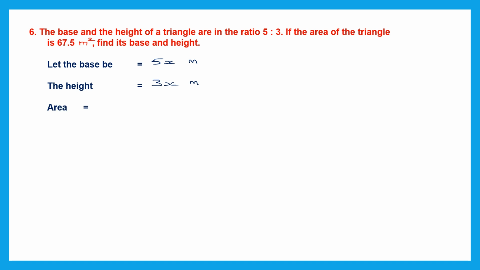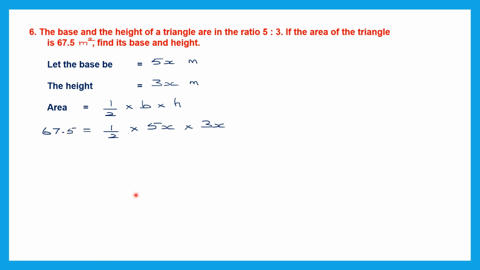Now we can find the area with the help of the formula half base into height. So that is half into base into height. So 1 by 2 into base. How much is base? 5x, and height is 3x. And we've also been given the area, that is 67.5.